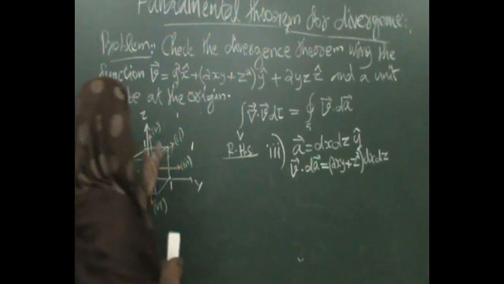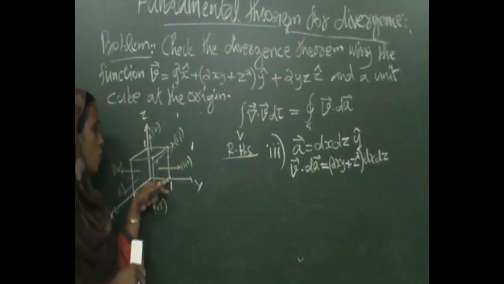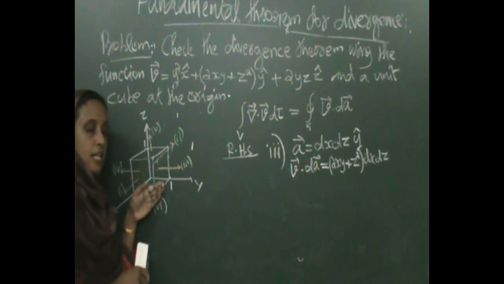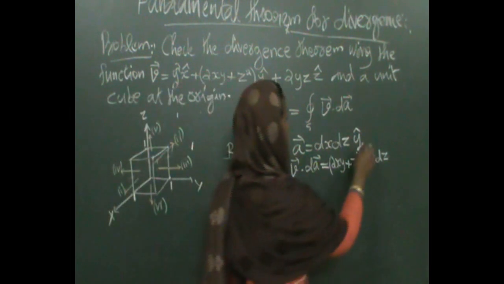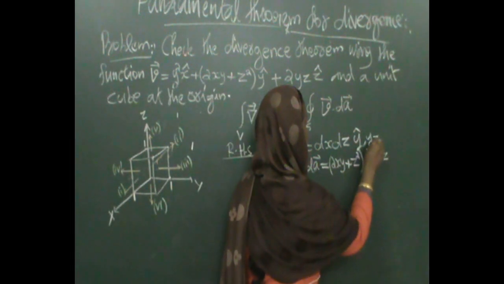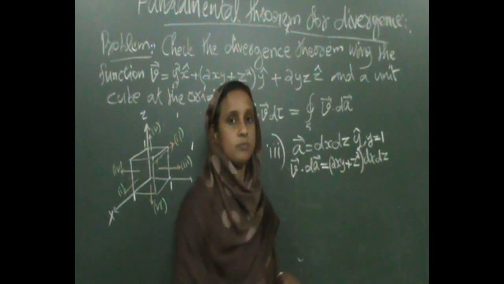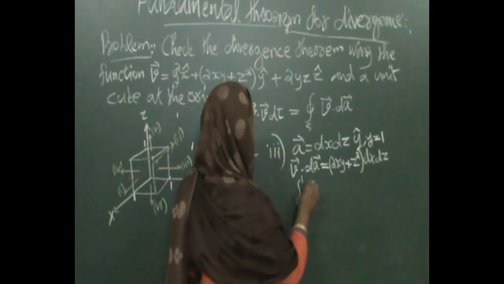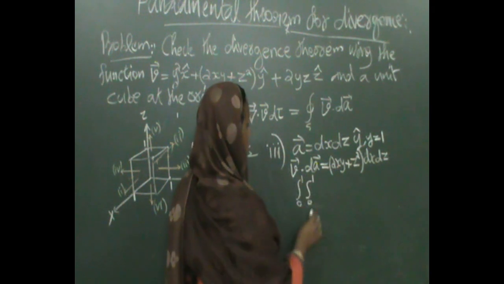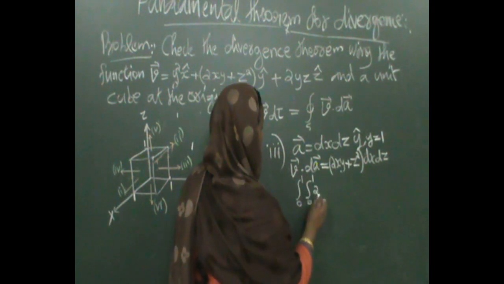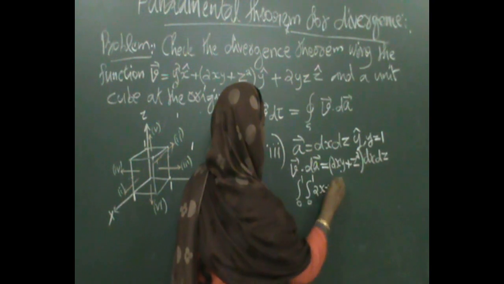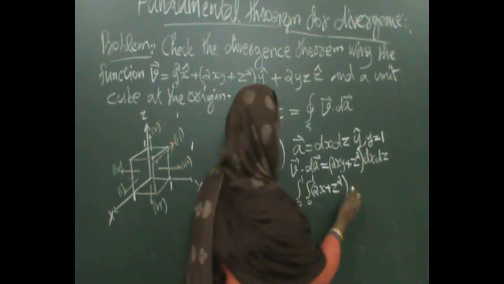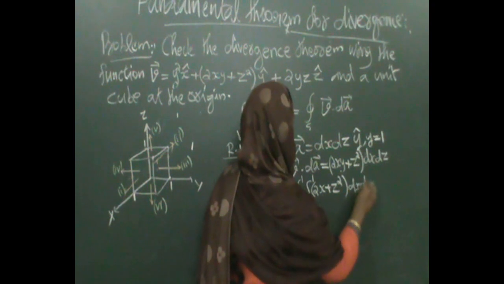At this plane, y equals 1, since this face lies at y equal to 1, so here you can put y equal to 1. Now your integral becomes 0 to 1, 0 to 1, 2x plus z square, dx dz.